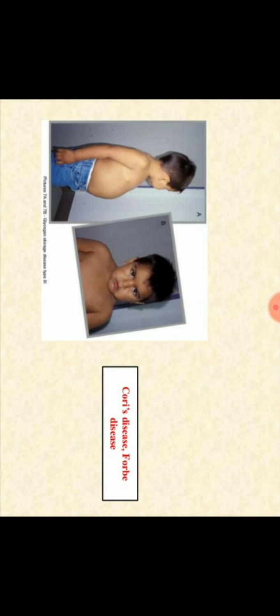So in the first figure, we can see the baby child with the enlarged liver, and here in Pompe disease, the large enlargement of the tongue, and some muscle defects are seen. Then in Cori disease we can also see the enlargement of the liver.